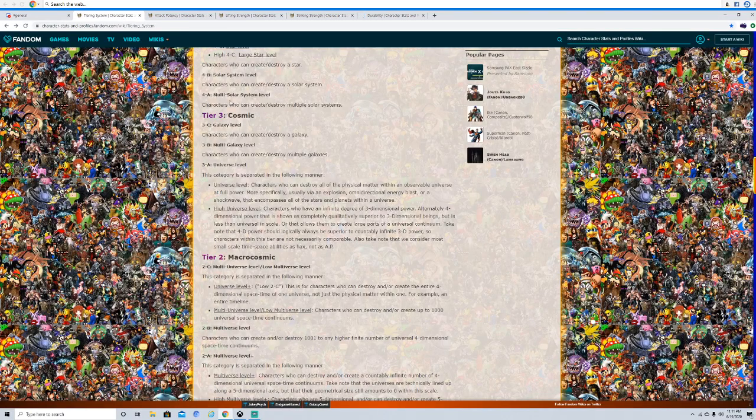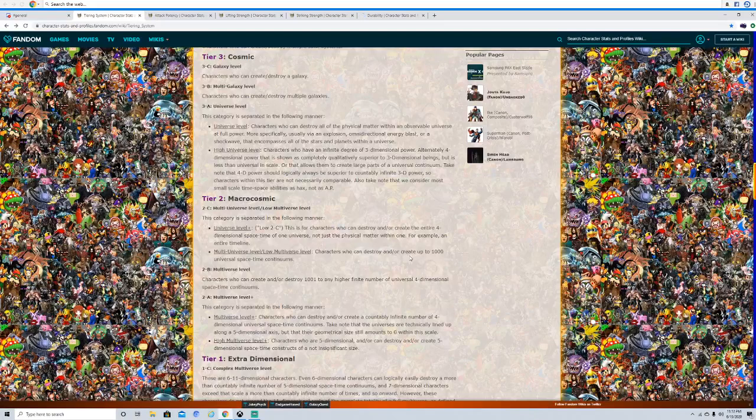Popular examples I've seen are probably, at Universal, the High Universal, possibly Uni Plus. Kid Buu is an example. Goku from Buu Arc. Uni Plus, if you think they can blow up entire space-times, including the fabric that holds it. The gap between Universal and High Universal is an infinite gap. There's an inaccessible gap between High Universal and Uni Plus. So, Universal for Buu Arc, people generally argue about it a lot. But basically, Universal Plus, or Low 2C, is a good example for Uni Plus.